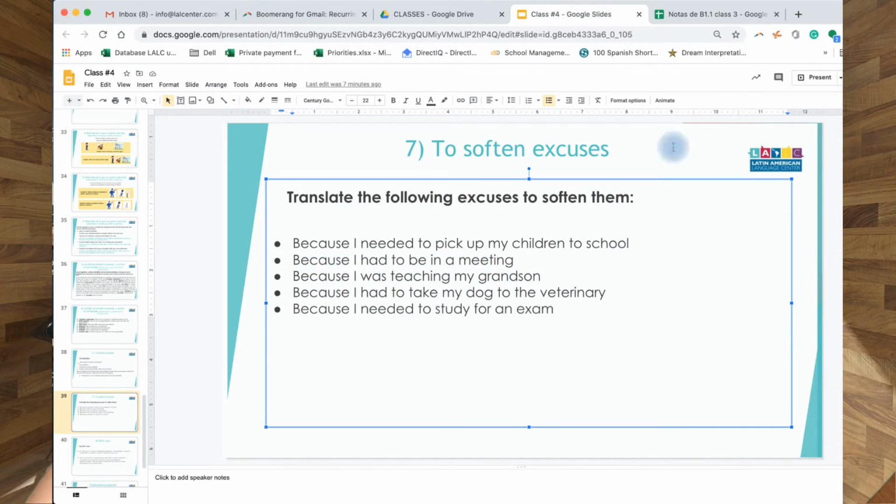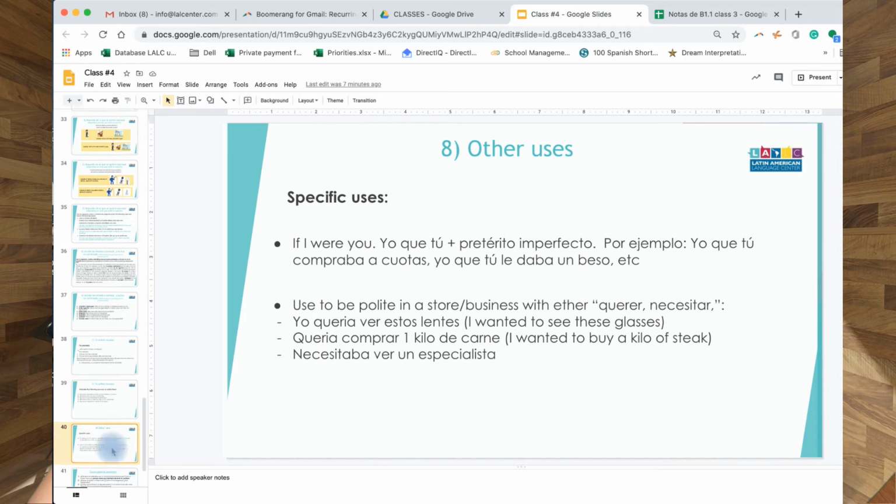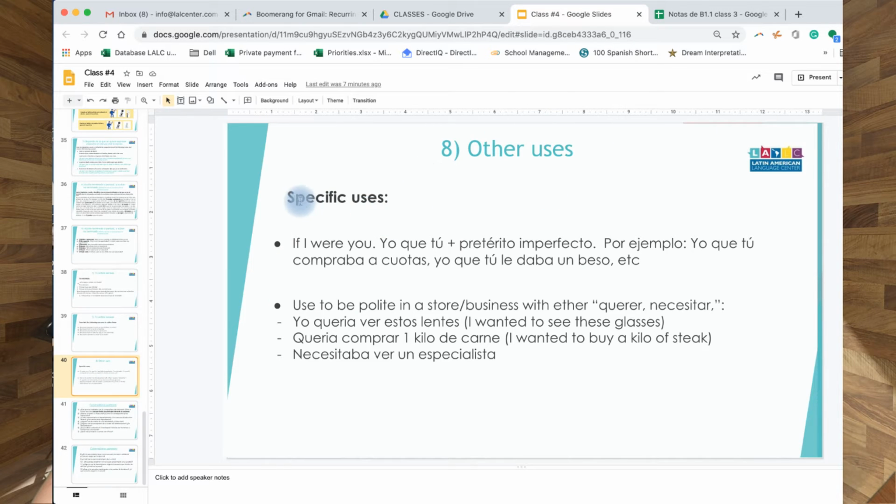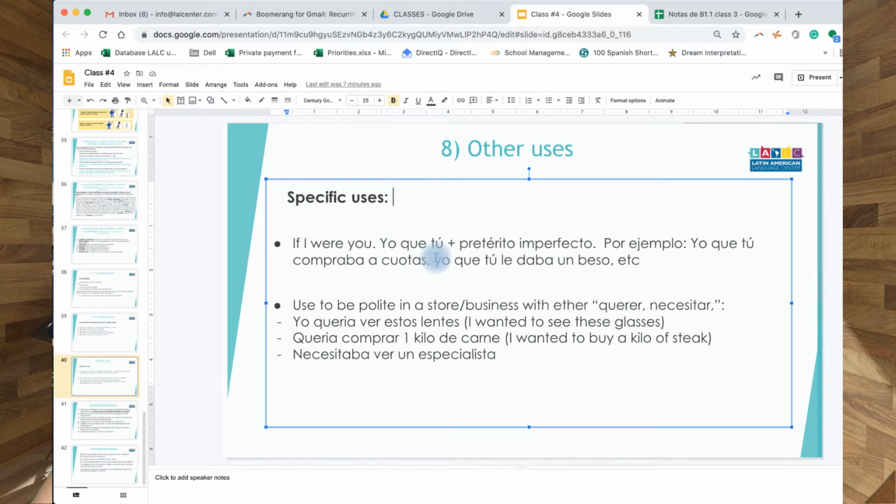Translate this in order to understand this use. Then other uses. These are specific uses that are more random, so that's why they're called other uses. The first one is if I were you. Yo que tú, plus, always after yo que tú goes the preterit imperfect. And it means literally if I were you.